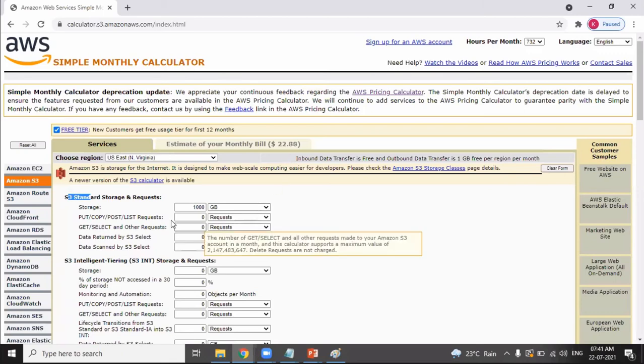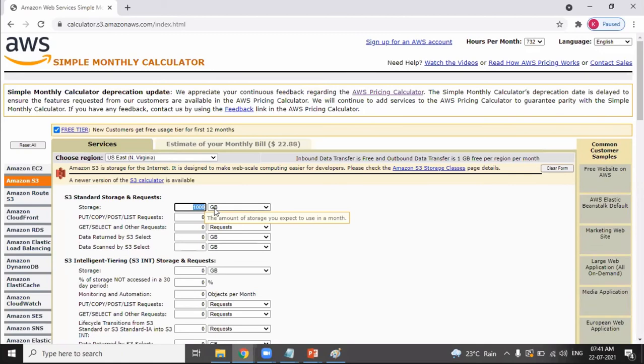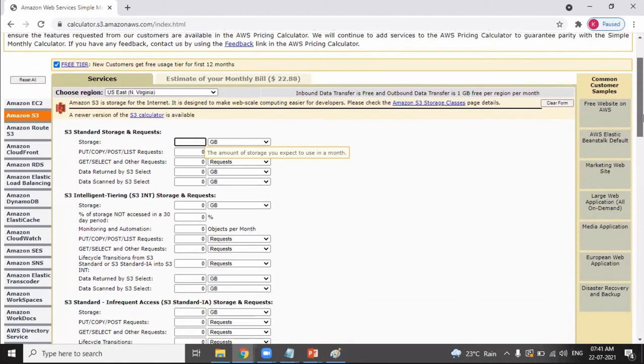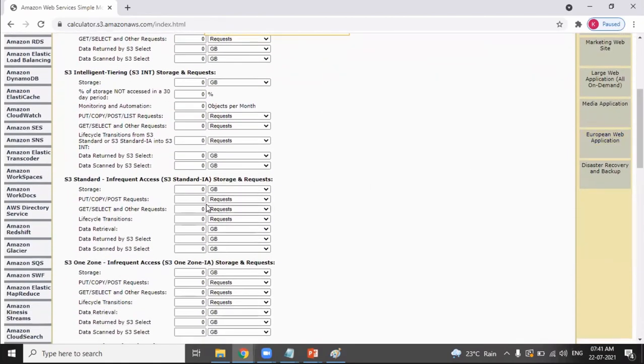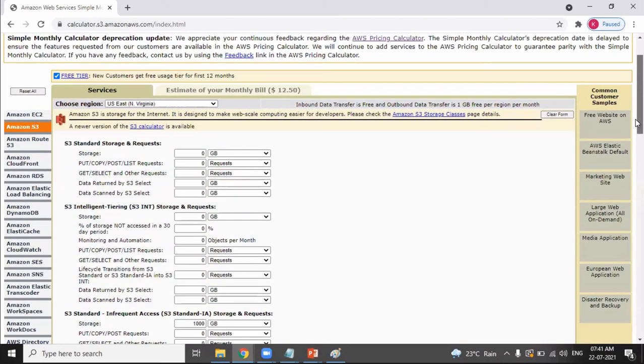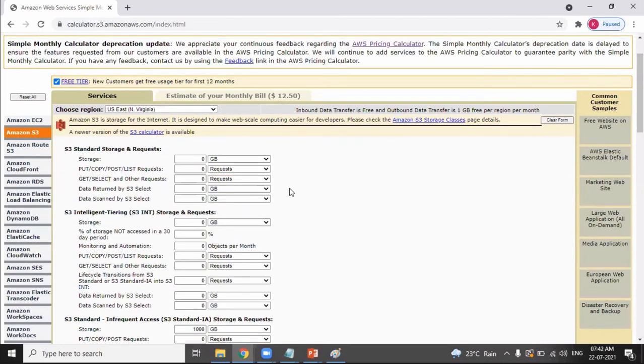For the same 1000 GB, instead of the Standard storage class, if I go to the Infrequent Access class, it is $12, because I have changed the class from a high speed storage class to a low speed storage class. Clear? So like this, you can know the bill.